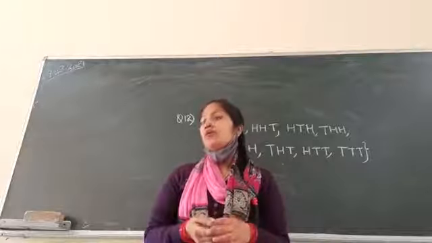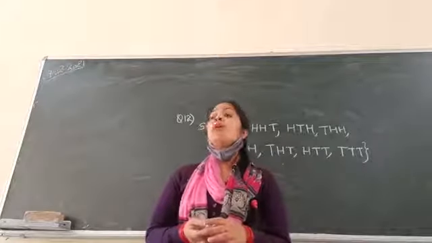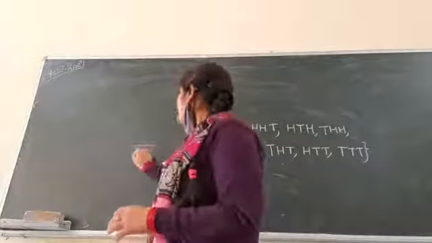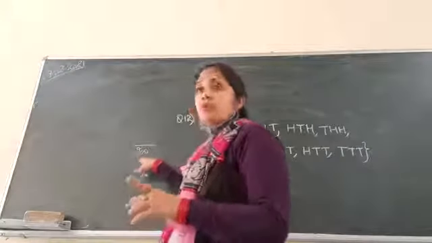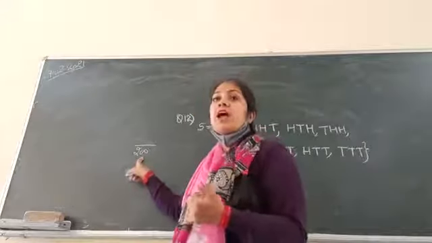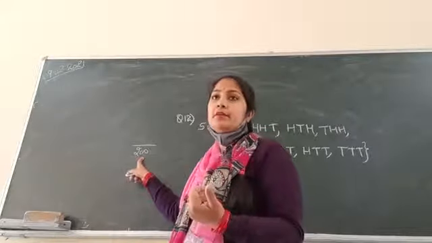Clear? So here if you want to calculate the probability of getting 5, so total you rolled 200 times. You rolled a dice how many times? 200 times. And how many times 5 appeared?